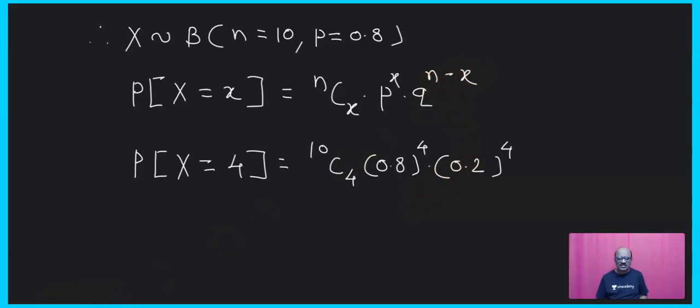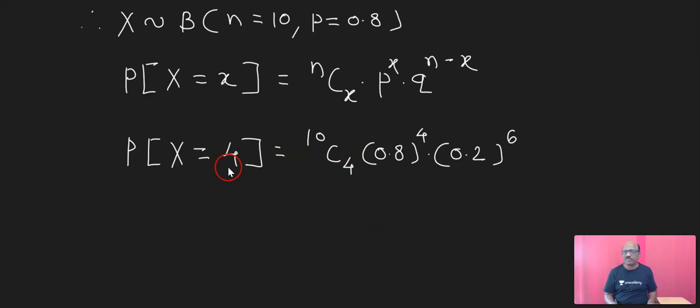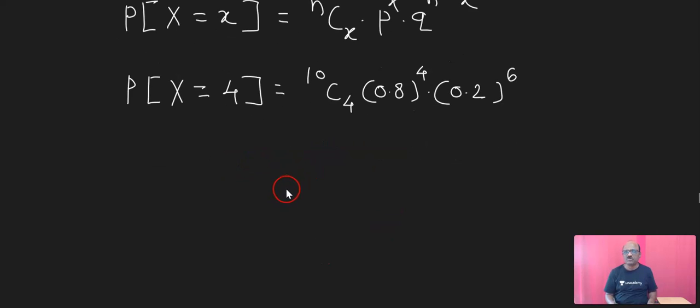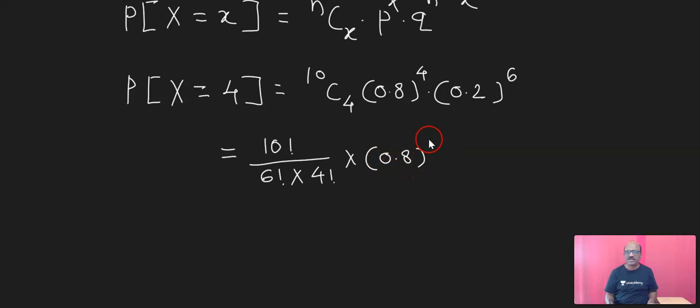Now here P of X equals 4 is equal to 10C4, which means what? 10 factorial upon 10 minus 4 factorial. You will get 6 factorial into 4 factorial into (0.8) raised to 4 into (0.2) raised to 6. Okay.